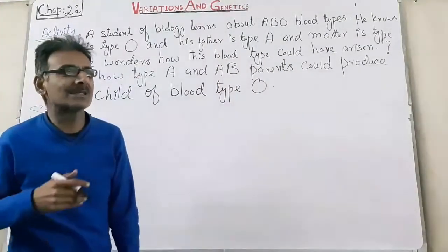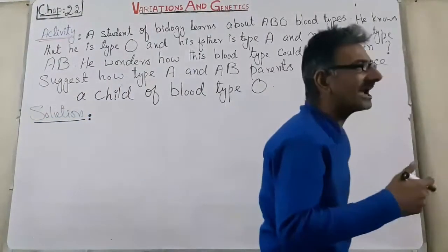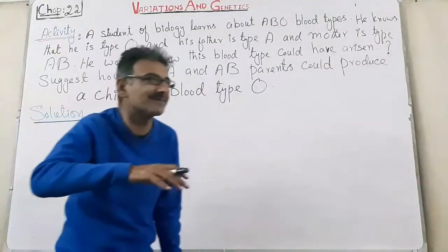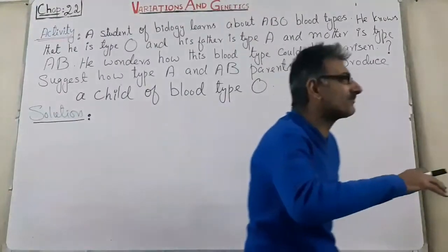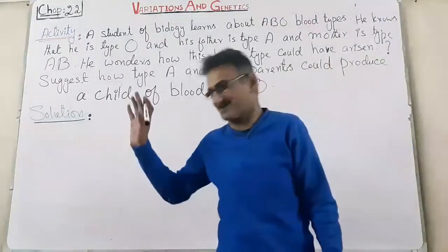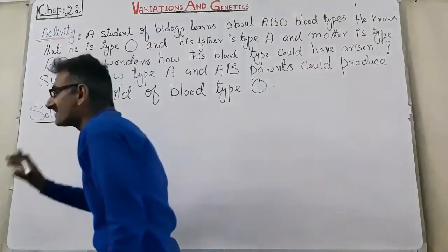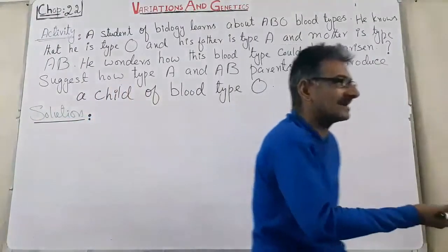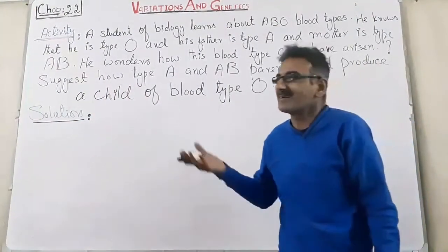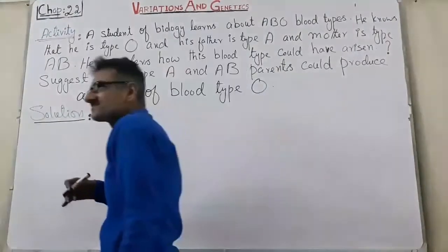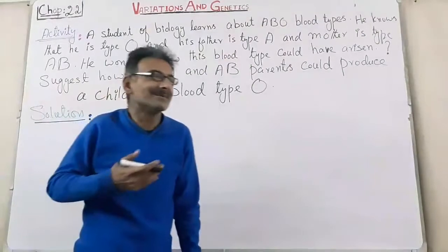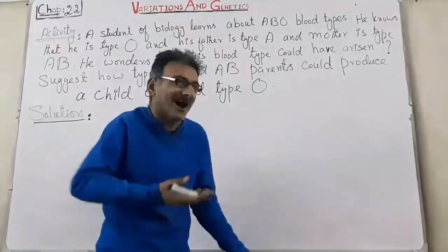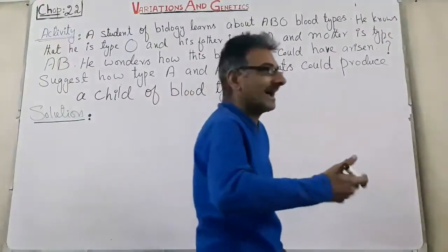Actually, when father has phenotype A and mother has phenotype AB, in the offspring the blood type O cannot be produced. O type offsprings are not possible. And when one parent is A and the other parent is AB, in this case, in the offspring, phenotype O, blood type O has been observed. How has this phenotype arisen?